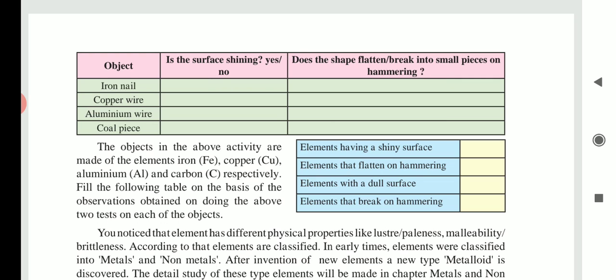According to that, elements are classified into mainly how many types? Three types. Which are they? Elements are classified into three types, that is metals, non-metals and metalloids. Now let us see the first, metals. We know about these.